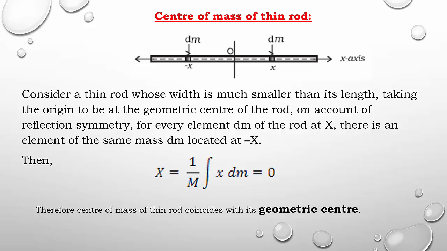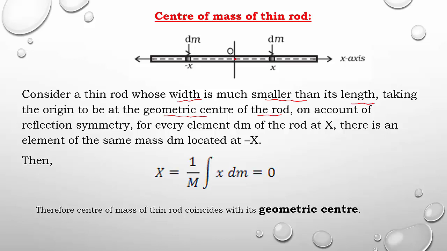Then next point, center of mass of a thin rod. You will get one more question here. What is the center of mass of a thin rod? If you are going to consider a thin rod, where can you find its center of mass? That is the question. So you can observe, I am going to consider a thin rod, whose width is much smaller than its length. Compared to length, its width, meaning thickness, is very, very small. Taking the origin to be at the geometric center of the rod, let us consider the center of the rod is exactly at the geometric center.